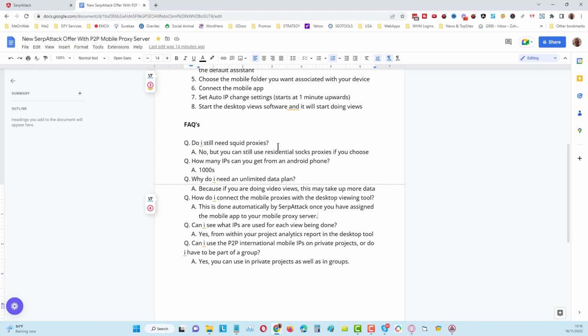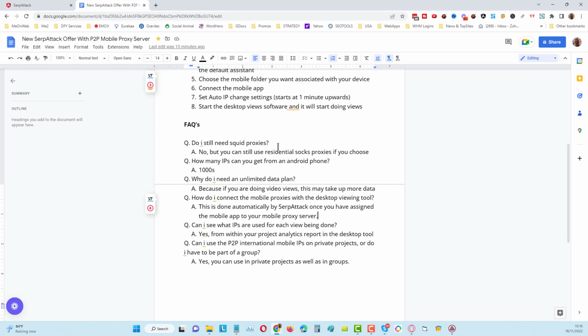What I do envisage happening is that we will have people setting up some private groups. You only need 3 or 4 or 5 people to be able to do views from 5 different countries or 4 different countries. So you don't need that many people. So we don't need to focus so much on the public groups. It's going to work better if you've got 3 or 4 friends who are SerpAttack members. You create the group yourselves, you agree that you're going to keep your mobile proxies on, and you just run your campaigns, and you've got access to thousands of IPs from different countries. That's how it can work best, in my opinion.